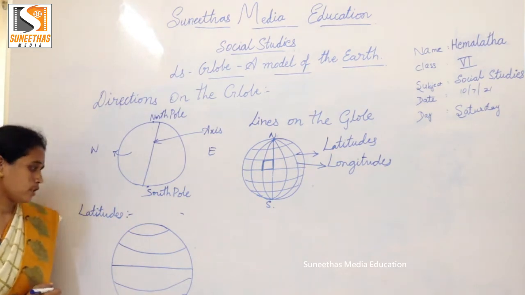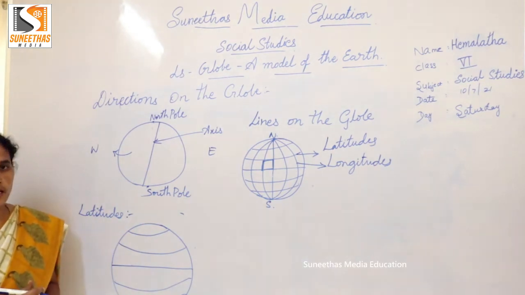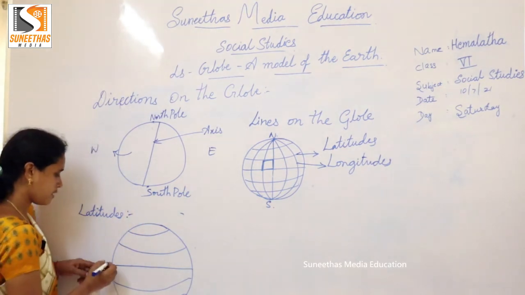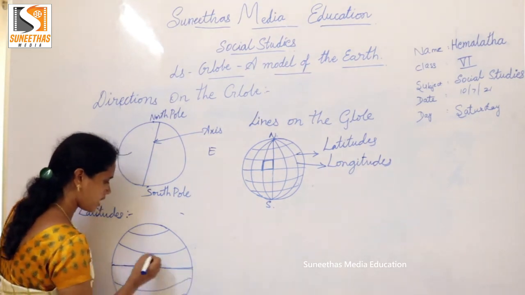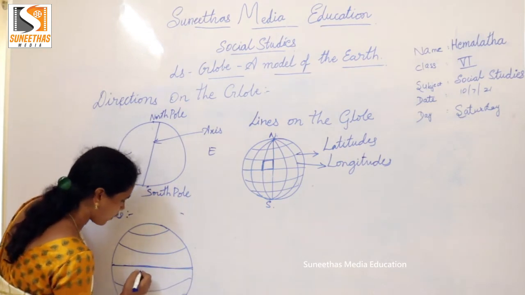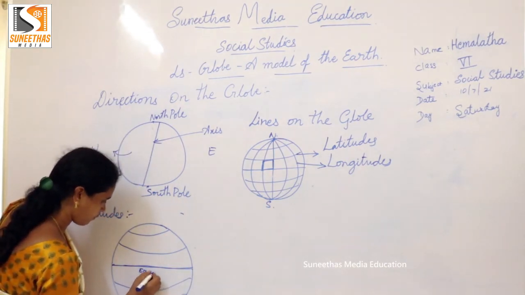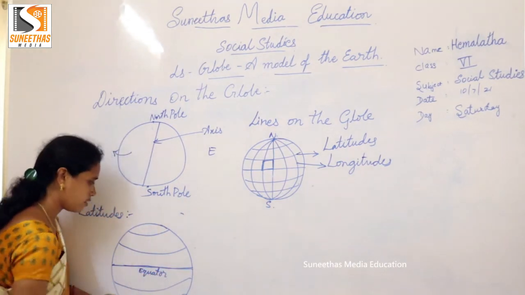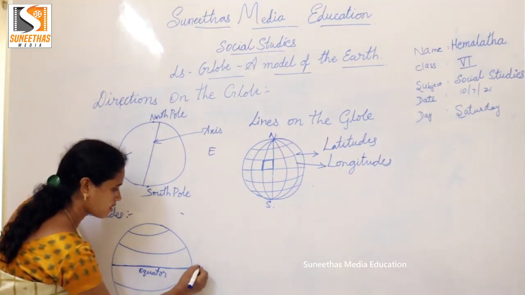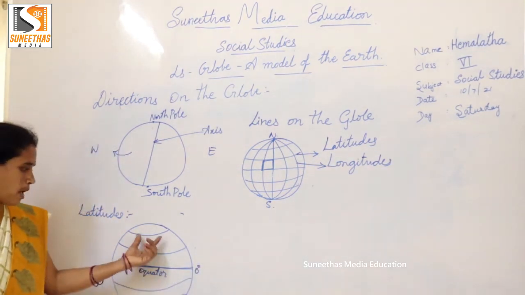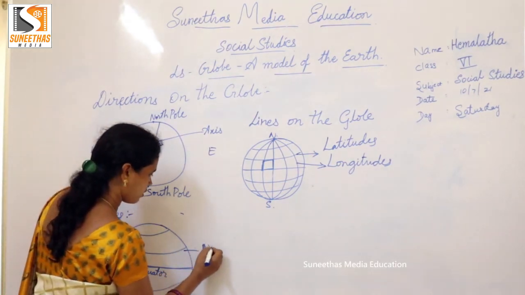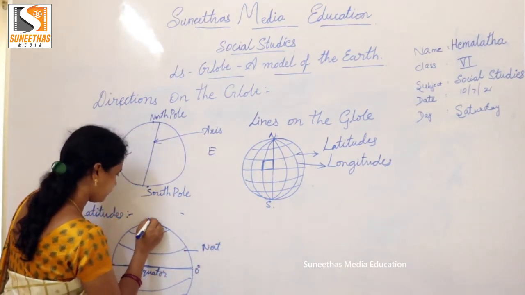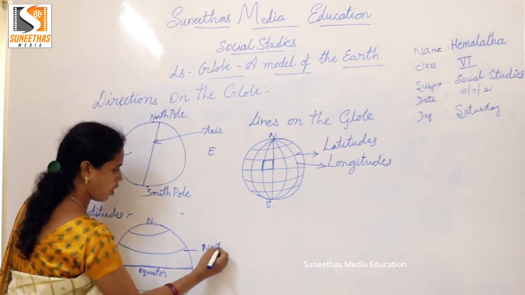There are totally 180 latitudes. First, see children, the line which is drawn in the center is called the equator.